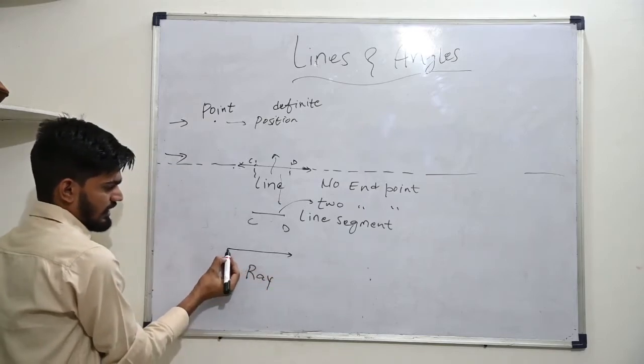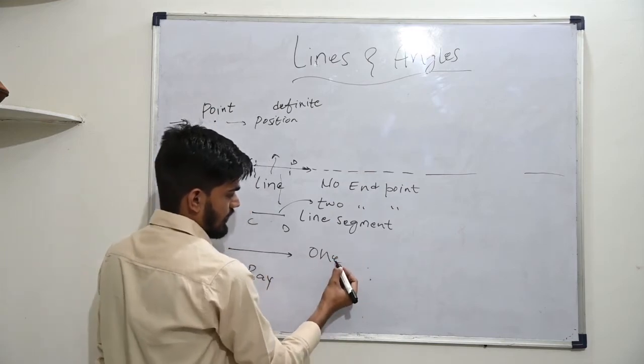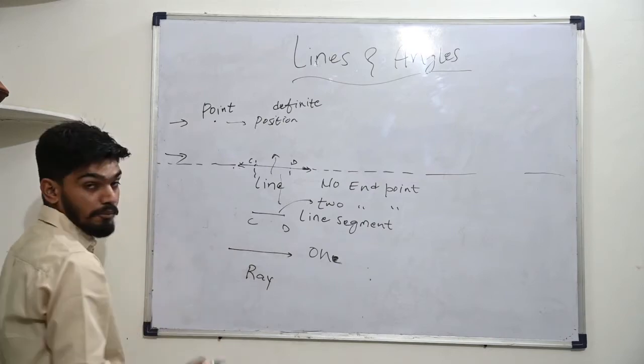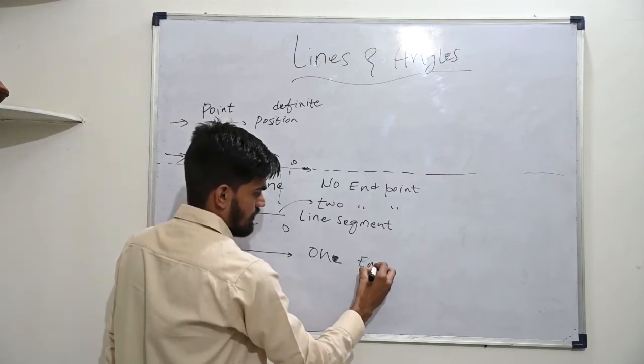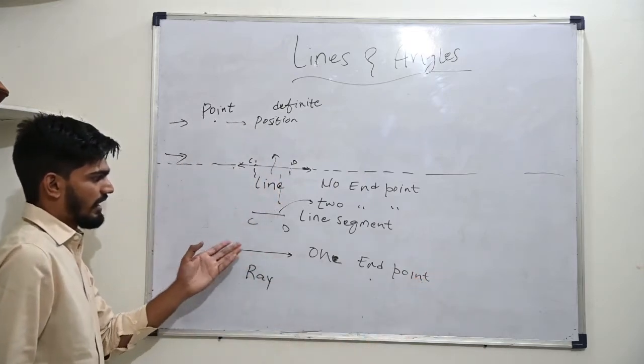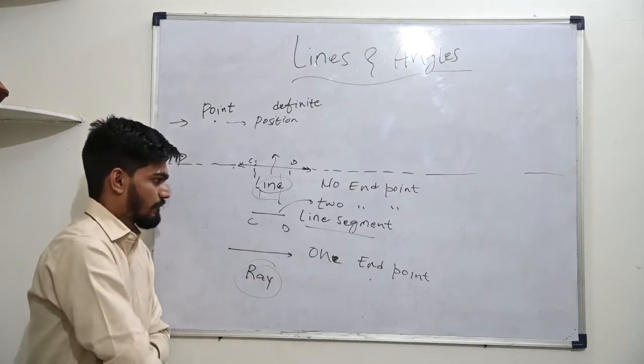And if you will notice, it has one starting point, one end point we can say, which is nothing but the starting point of the ray. It has one end point. So that is the main difference between a line segment and a ray.